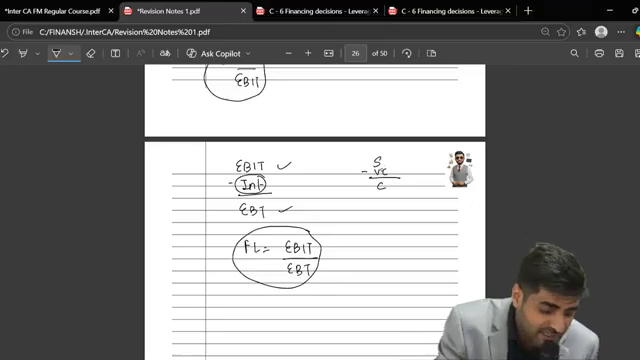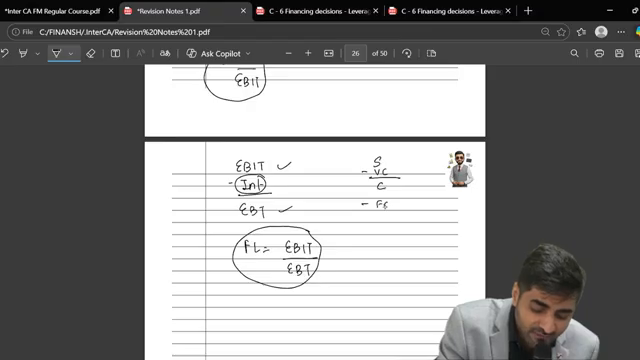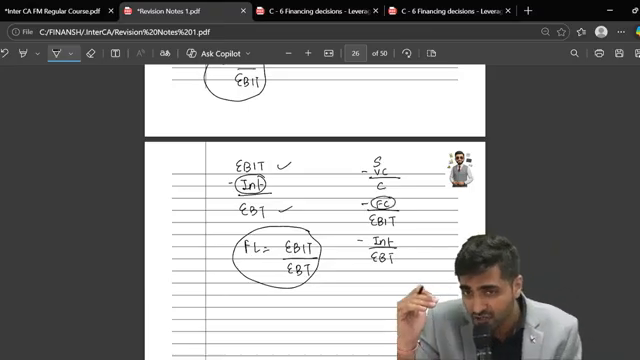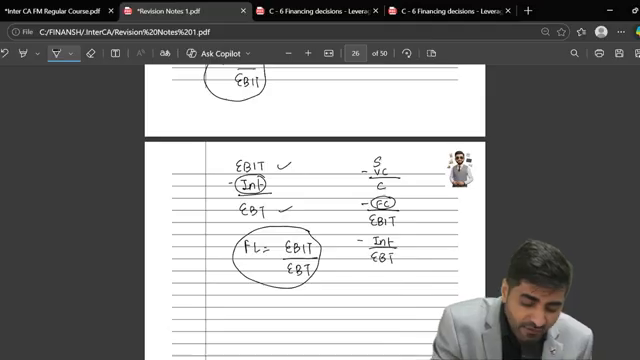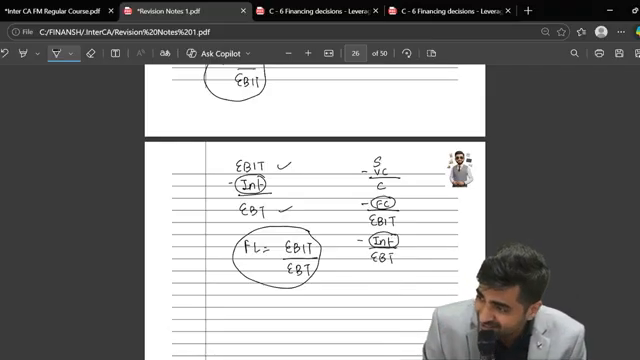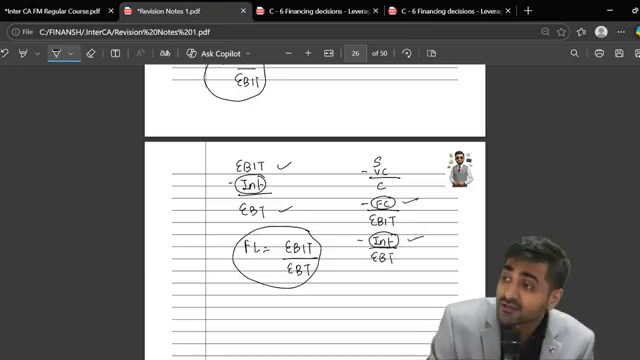So that's why we take sales less variable cost. What do you get? Contribution. From contribution, what do you subtract? Fixed cost. We get EBIT. From EBIT, what do you subtract? Interest. What do you get? EBT. So if I just want to measure the impact of operating cost, the formula is contribution upon EBIT. If I want to measure the impact of interest, the formula is EBIT upon EBT.